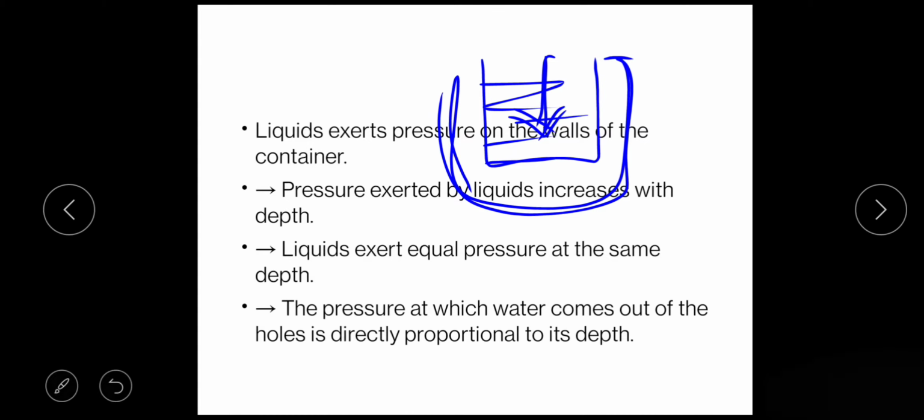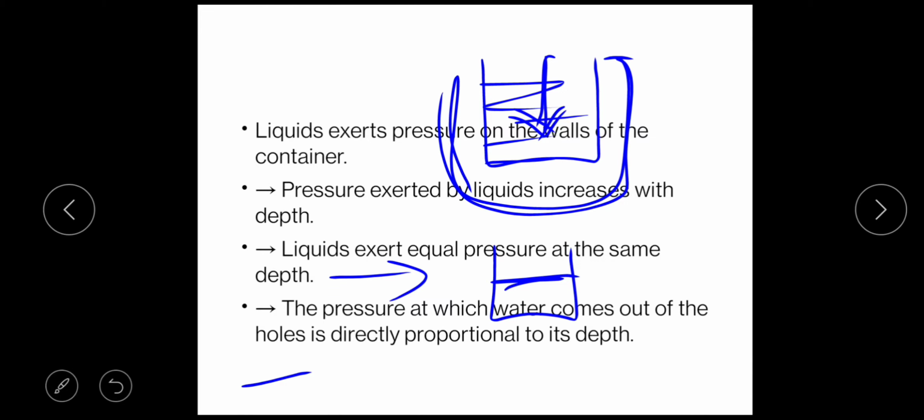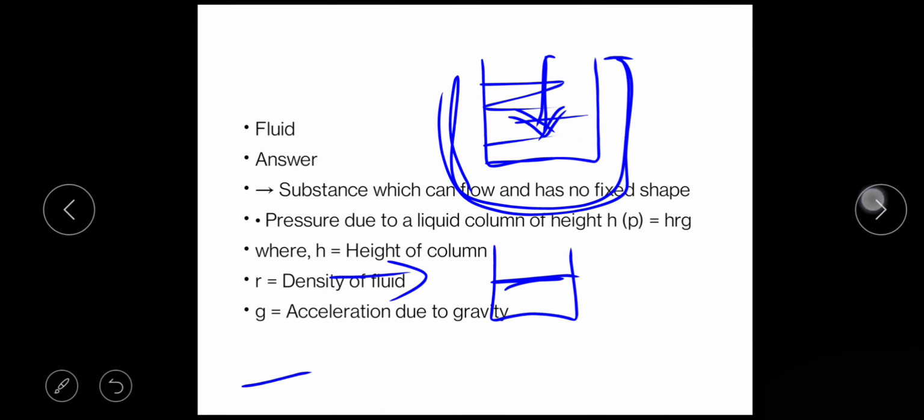Next is liquid exerts equal pressure at the same depth. Suppose यहाँ पर ये depth पर अगर मैं pressure check कर रही हूँ, then it will exert the same pressure at the same depth. Then the last point is, the pressure at which water comes out of the holes is directly proportional to its depth.